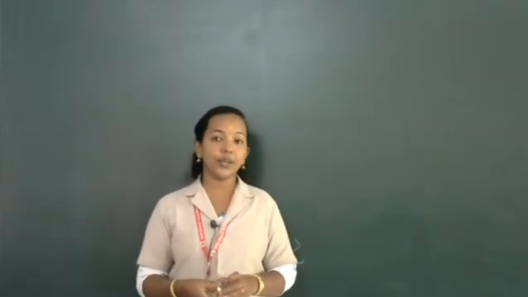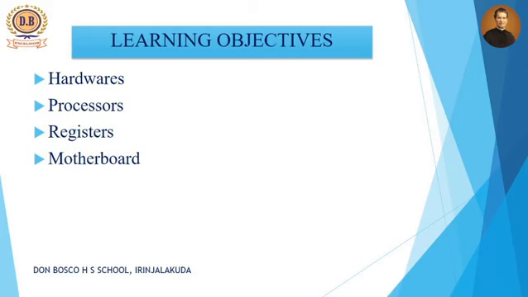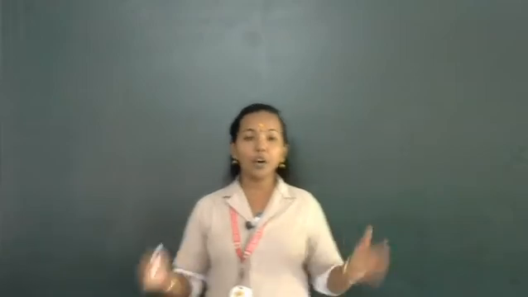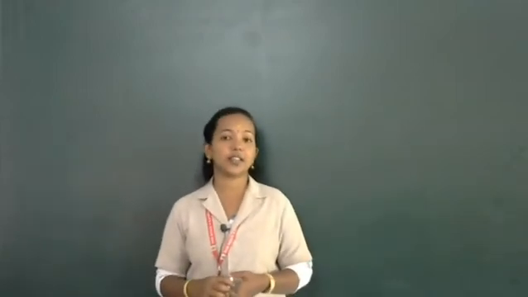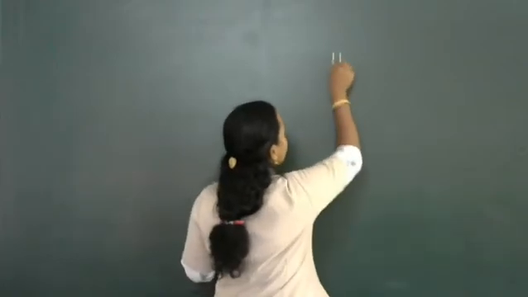In this video we are going to discuss hardware parts. Not all the hardware, only 3 parts. First one is the processor. What does processor mean? What are the commonly used processors? Then the second one, registers and different types of registers, and the third one is the motherboard. Okay, so all these hardwares we are going to discuss in this video.